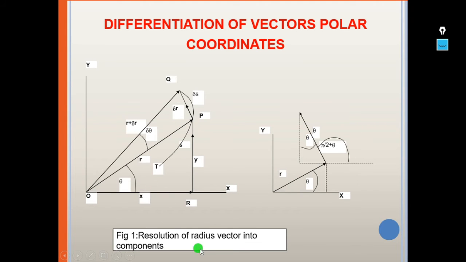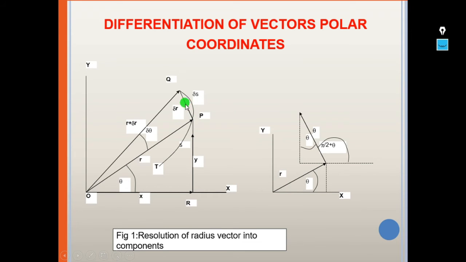So, resolution of the radius vector into components: if you observe here, this is the x and y direction, and let the angle be theta. This is the capital R, this is dou phi, this is dou r, so this is the position vector r plus dou r after the displacement dou s.